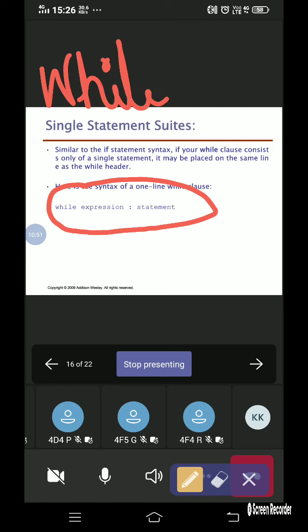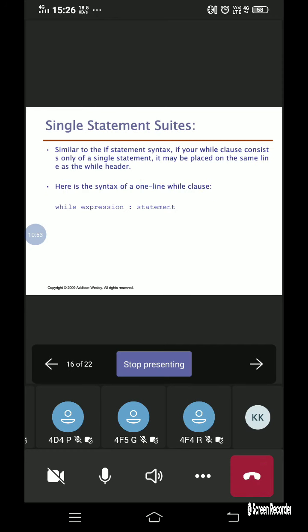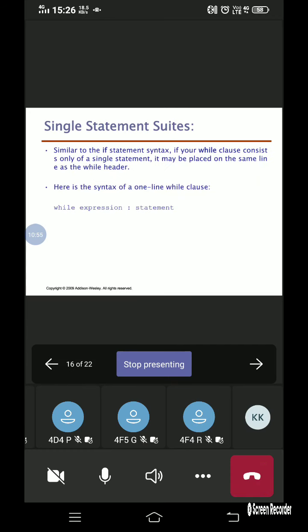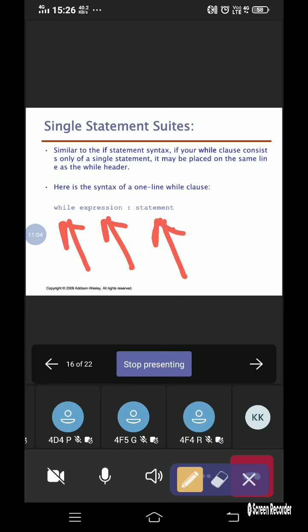Okay, we can write the while here. You can clearly notice that we have specified the while, then we have specified the expression, and then here you can specify whatever statement that you want. So what is the necessity of going for this single statement?